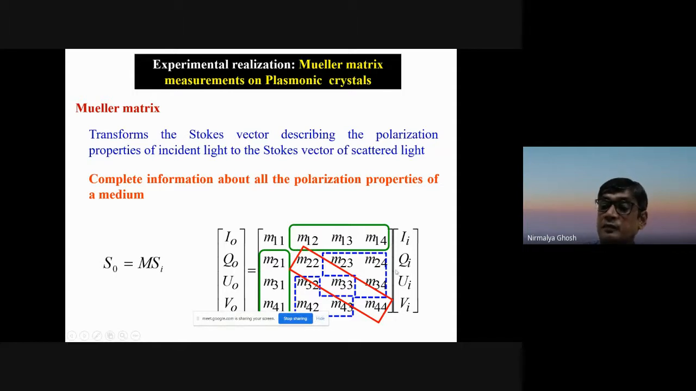So the Stokes vector, briefly speaking, is I, Q, U, V. I is the total intensity. Q is the difference in intensity between horizontal and vertical polarization. U is the difference in intensity between plus 45 and minus 45. V is the difference in intensity between left and right circularly polarized light. And this 4x4 matrix contains all the information. So all kinds of anisotropic effects can be encoded in this 4x4 matrix, which is the Mueller matrix. What is important is that such a matrix can be measured.